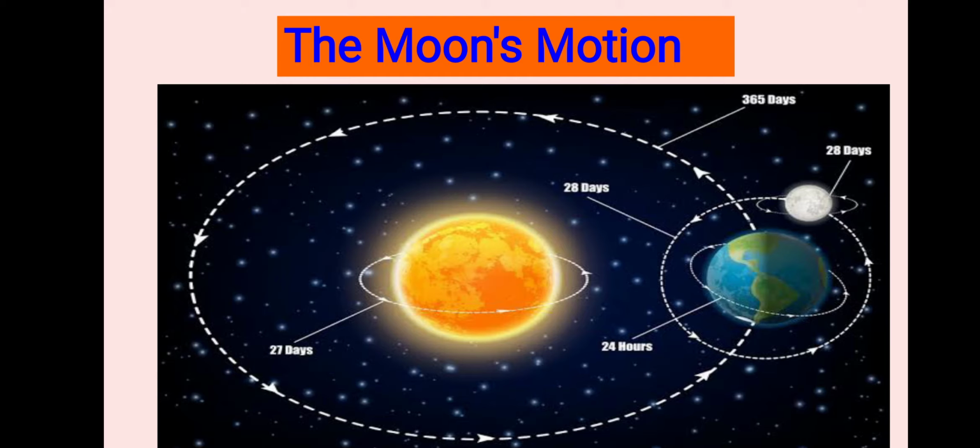But moon takes the same time to revolve around the earth as well as itself. That's why we are able to see only one side of moon continuously.